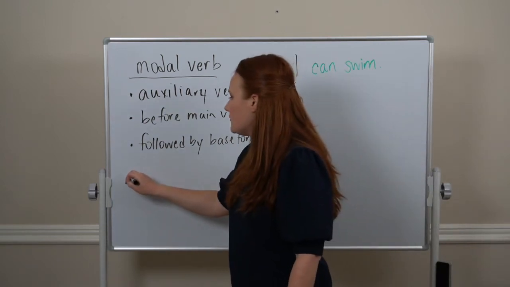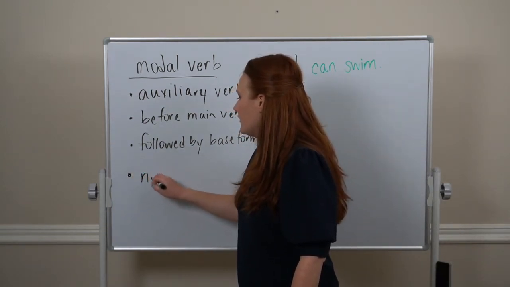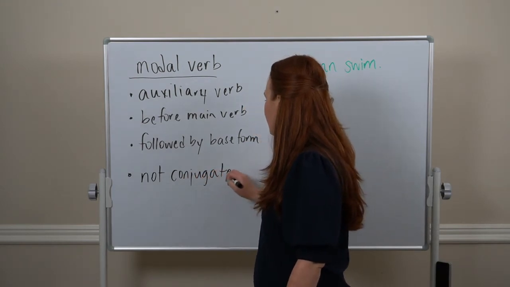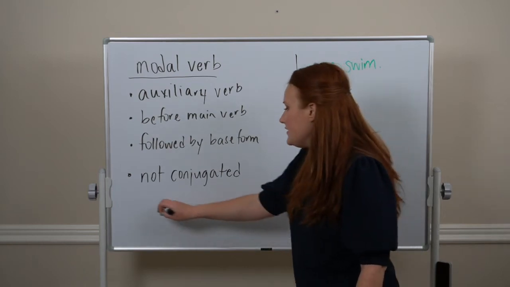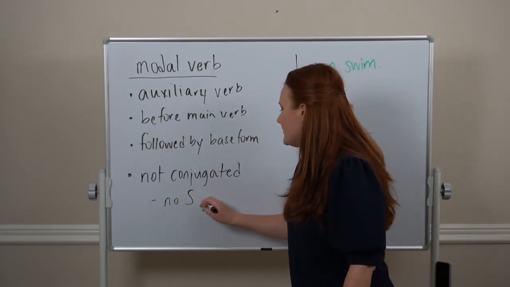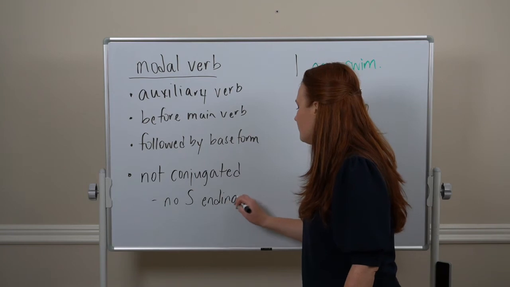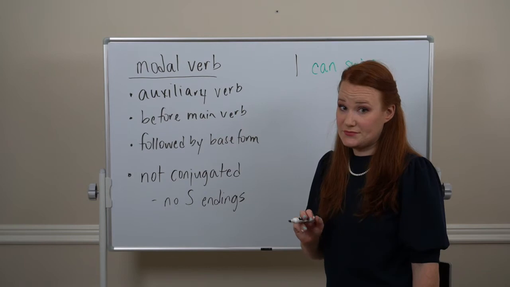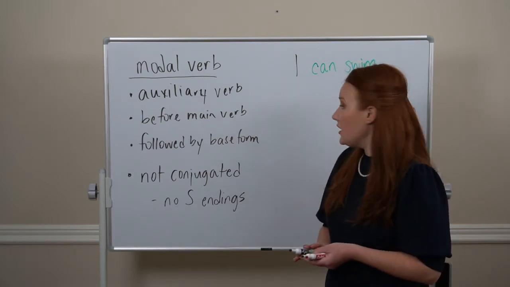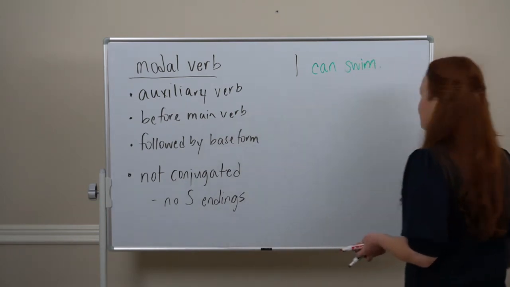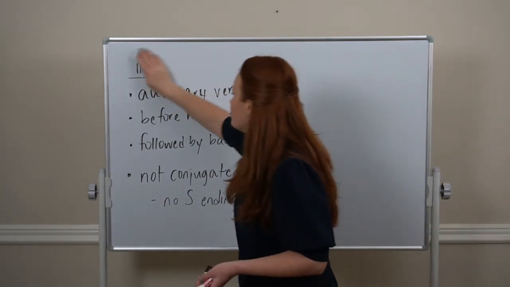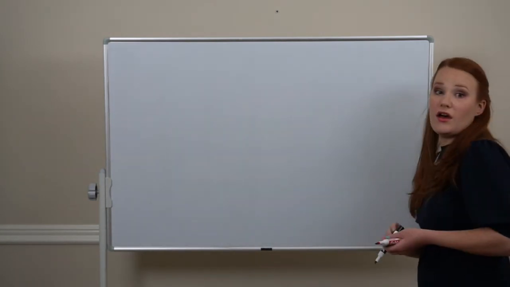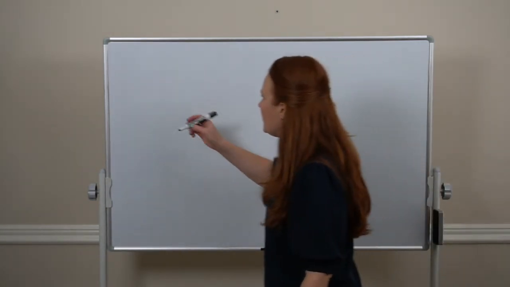Also, for modal verbs, they are not conjugated. So that means no S endings for he, she, and it, okay? So, let's make some sentences. All right, so let's do all the subjects first.